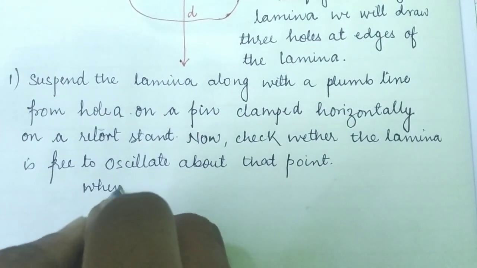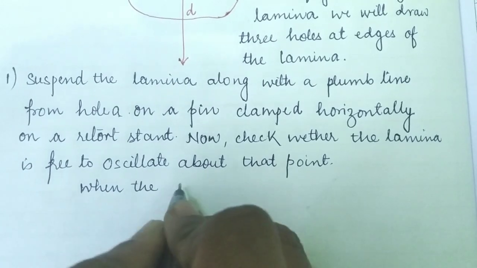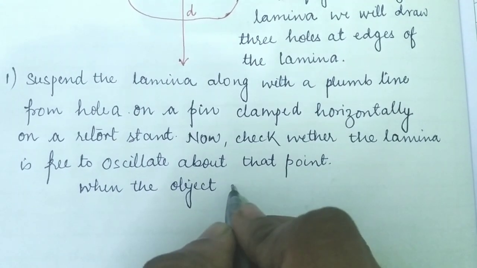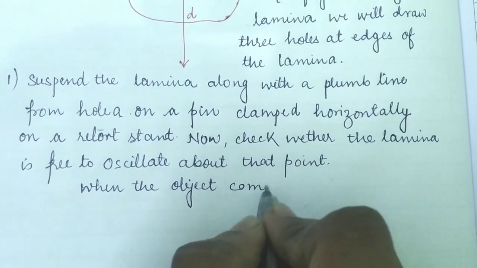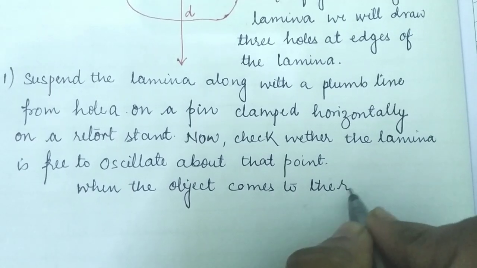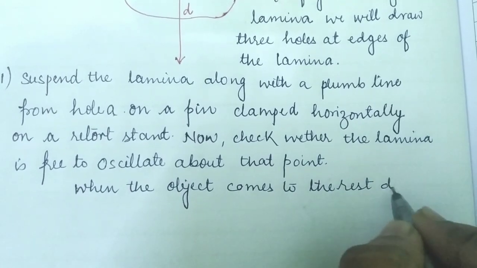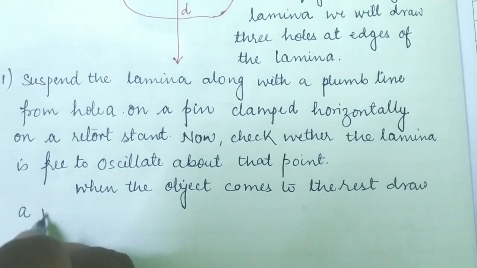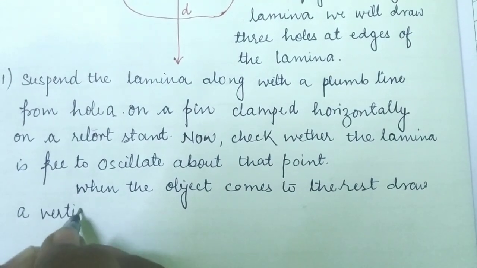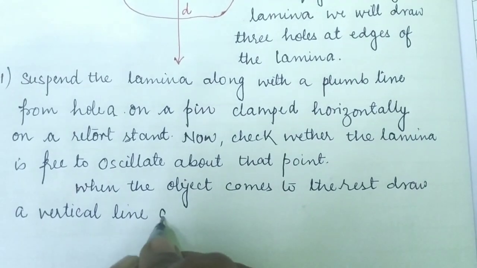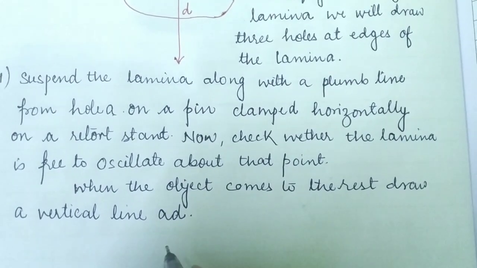When the object comes to rest, we draw a vertical line AD.